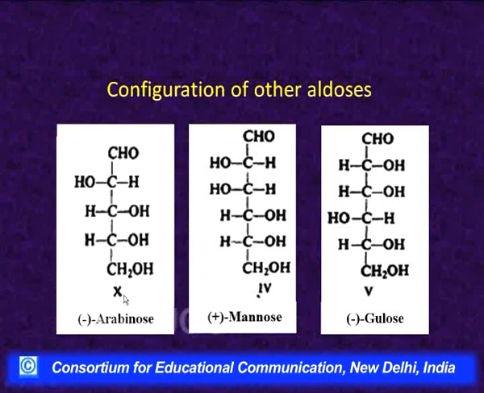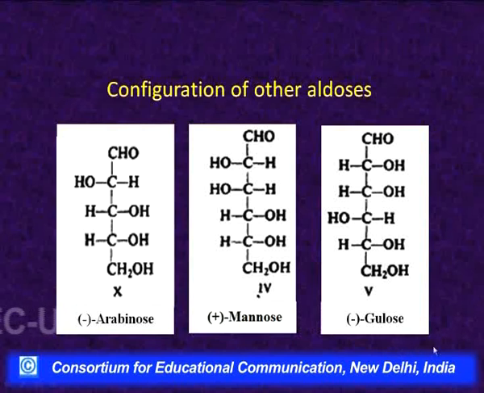We have discussed earlier that the number 10 configuration represents minus arabinose, number 4 represents plus mannose, and we said that the oxidation of one of the isomers, the mirror image of 5, gave the same dicarboxylic acid that was obtained by the oxidation of 3. So, this configuration 5 represents minus glucose.